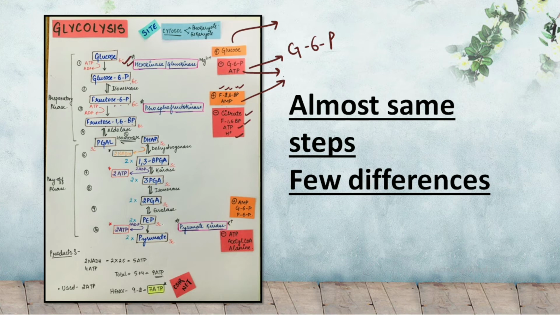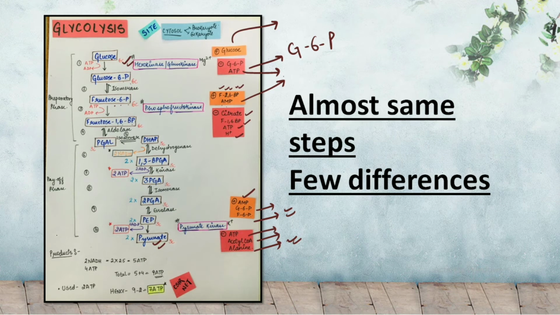The third regulatory step is the last step, when the PEP gets converted into pyruvate. The positive regulators are AMP, glucose 6-phosphate and fructose 6-phosphate, and the negative regulators are ATP, acetyl coenzyme A and alanine. Make sure you remember these regulators. Why? Questions have been framed from this area many times, and we will be discussing one question from the same at the end of this video.